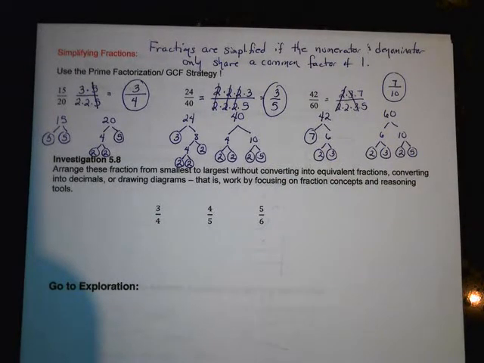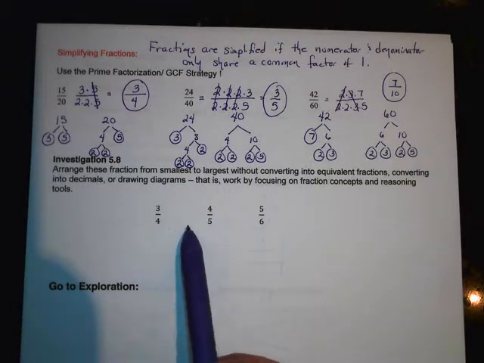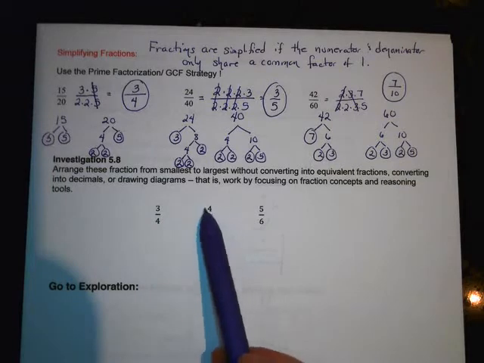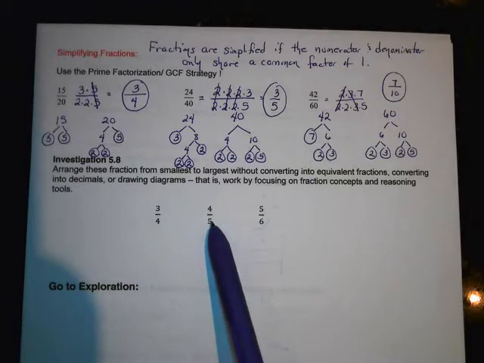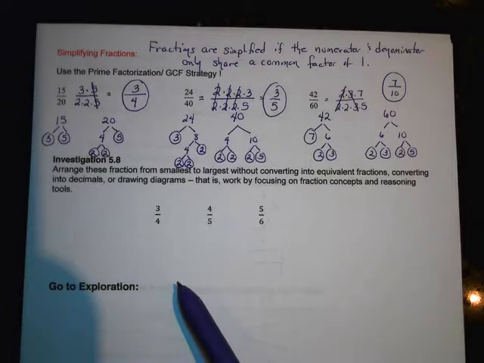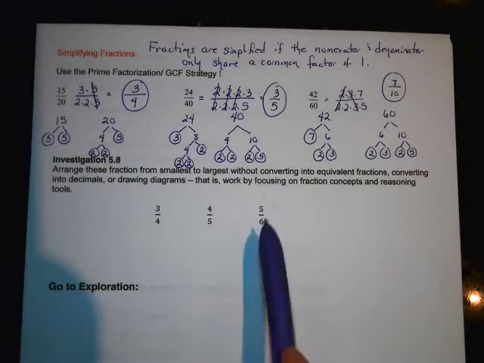All right, and then the last little thing, and we've already talked about this. They say arrange these fractions from smallest to largest without converting these into equivalent fractions. All right, you don't want to draw pictures or anything like that. We just want to talk about how close they are to 1. My benchmark is going to be 1. So does everyone see these are 1 piece away from a whole? Right? So which one has the smaller missing piece? That would be the 5/6. So 5/6 is the largest.